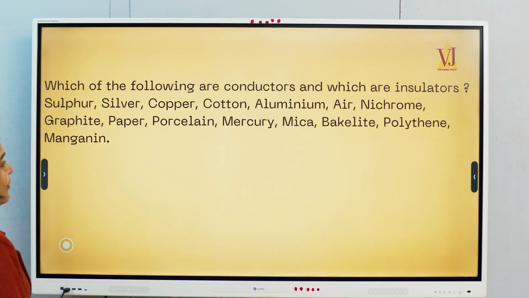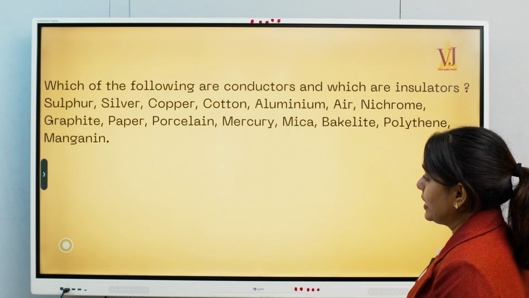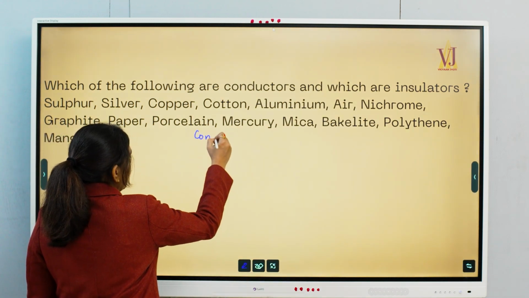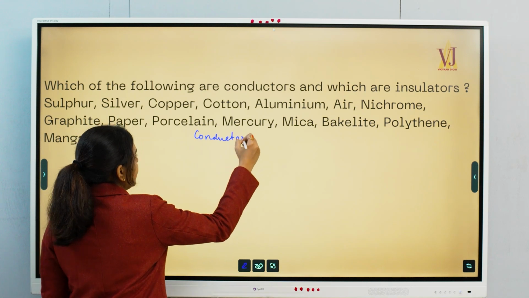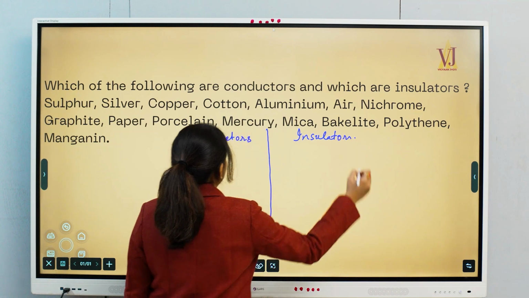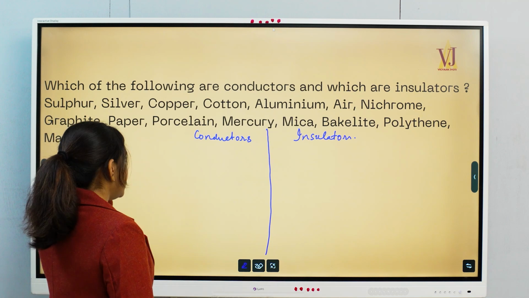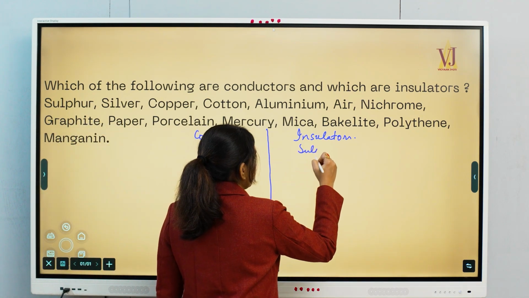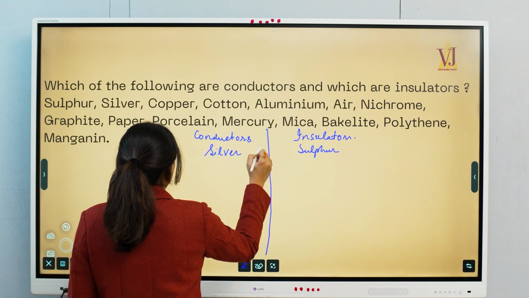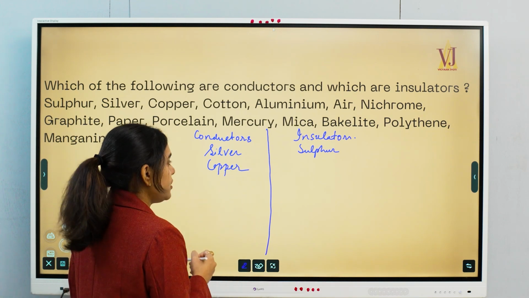Okay. Next, there's a question here. Which of the following are conductors and which are insulators? Whenever we have such questions, we can make two columns, one for conductors and the other for insulators. First, sulfur, a non-metal: we can say it is an insulator. Next is silver. Silver is definitely a very good conductor, the best conductor you may say. Copper, definitely, because there are copper wires. Next is cotton, definitely not.